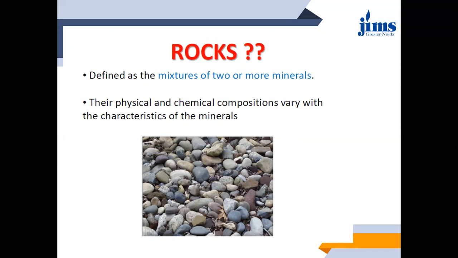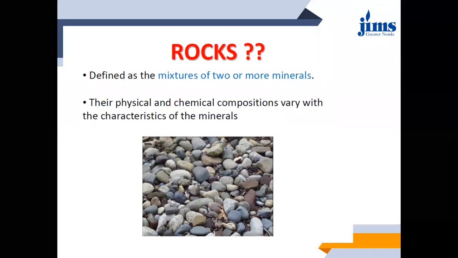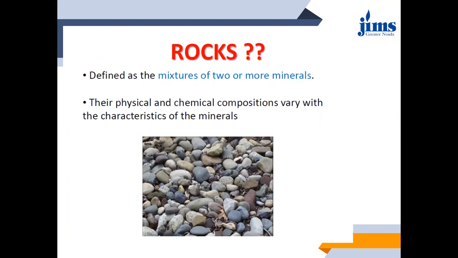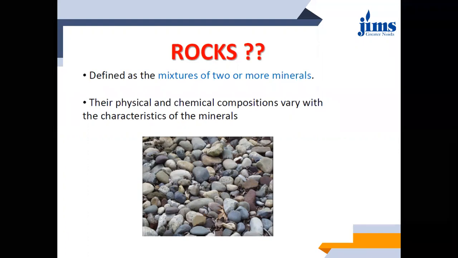Of minerals. On this particular chain diagram you can consider that rock is at the top and mineral is a component of the rock. So as per the definition, rocks are mixtures of two or more minerals. But even though this is possible, it is not practically possible. There might be only one mineral in the rock itself.